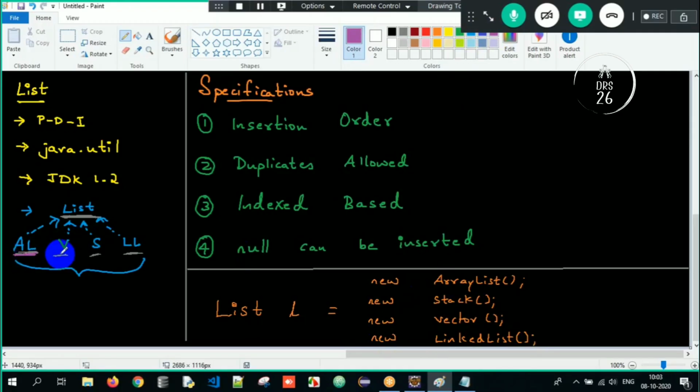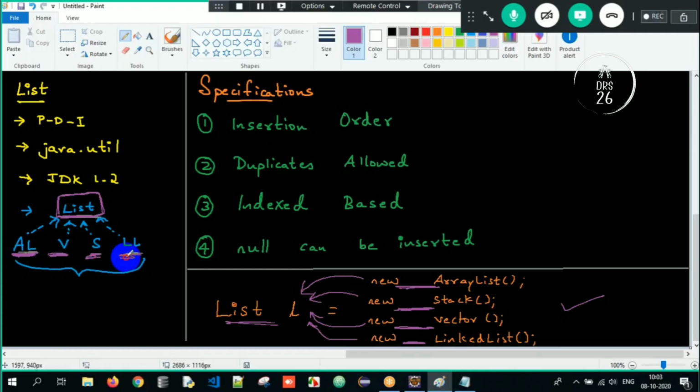See, ArrayList, Vector, Stack are all classes. So can I create an object? Yes. Creating an object of the subclass and storing its address into a reference which is of type superclass here. I can absolutely do this because the super interface for all those is List. So I can store the object of ArrayList, Vector, Stack, LinkedList into the List reference variable.